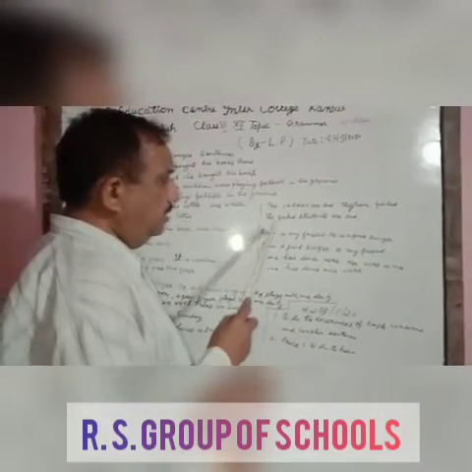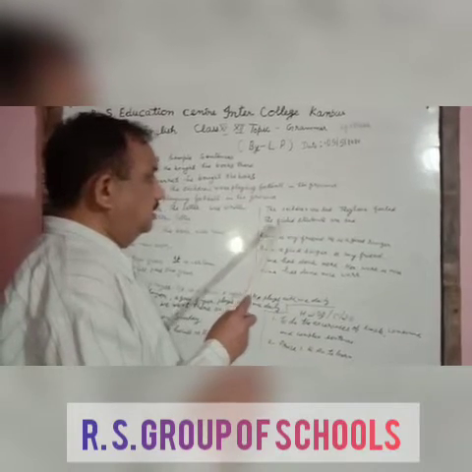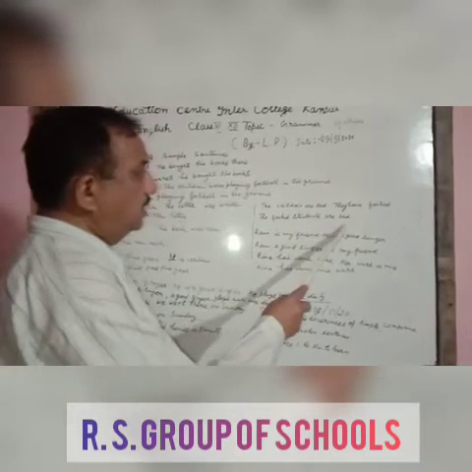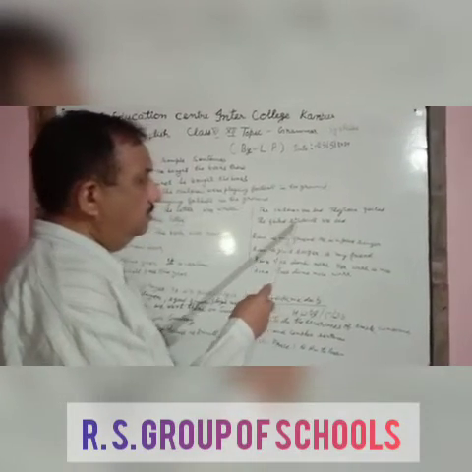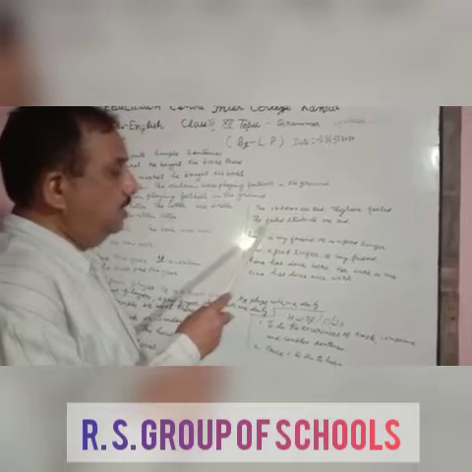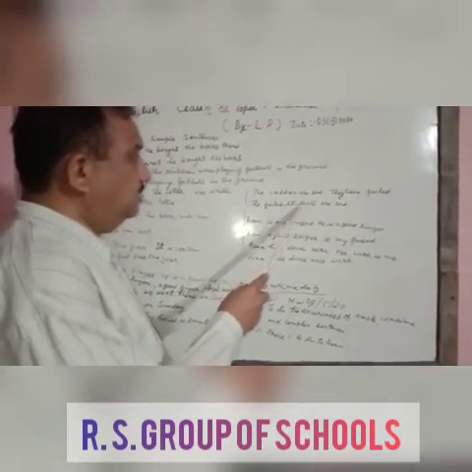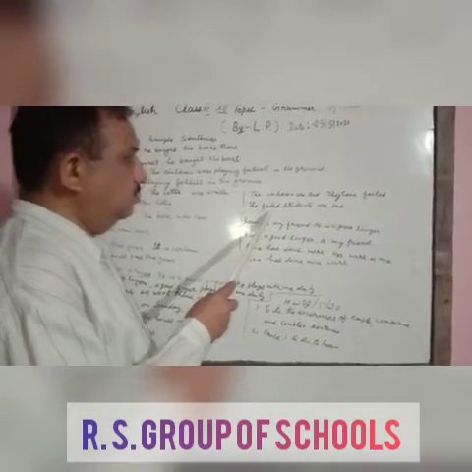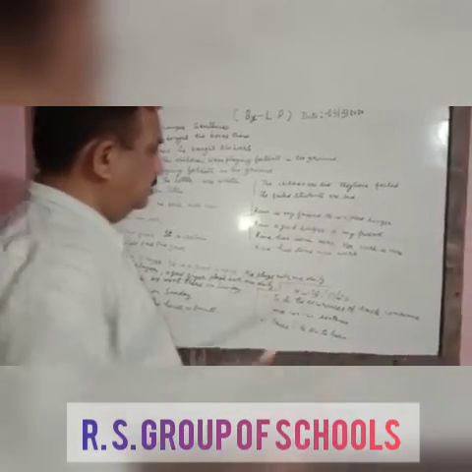We shall make them into one simple sentence: the failed students are sad. We have used the past participle before the noun here, and this past participle is qualifying the word students. It is used as an adjective. So it will be: the failed students are sad.